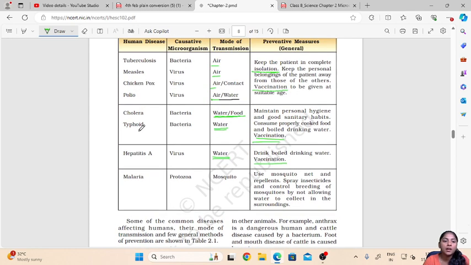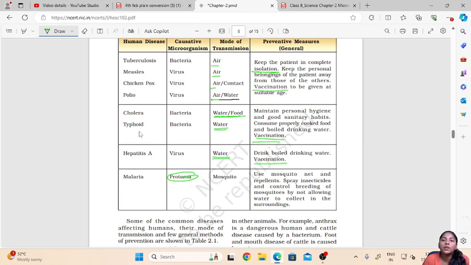Then malaria. The causative microorganism, or the pathogen responsible for malaria, is a protozoa. And the mode of transmission, as we have already learned, is through mosquitoes. These mosquitoes carry the parasite of malaria, the protozoa which causes malaria.